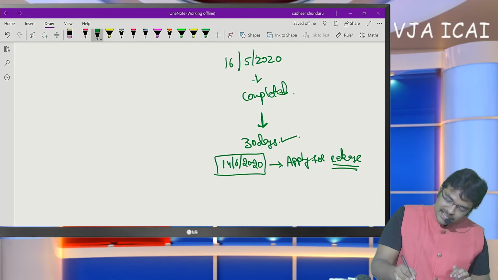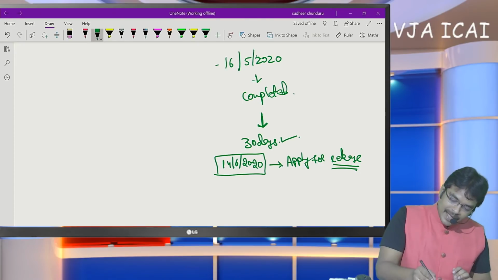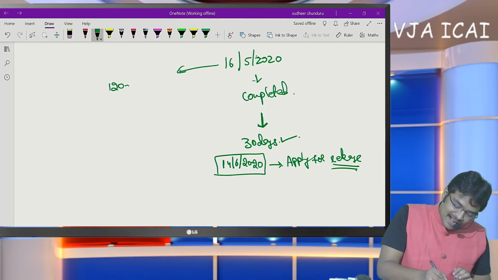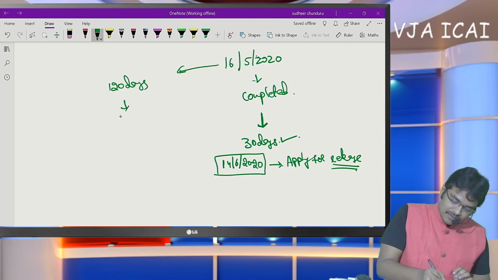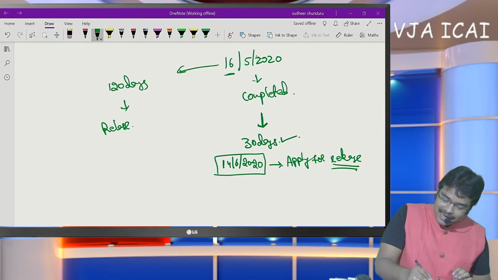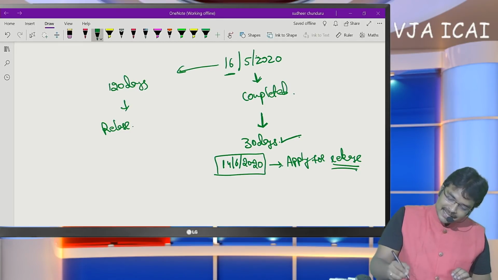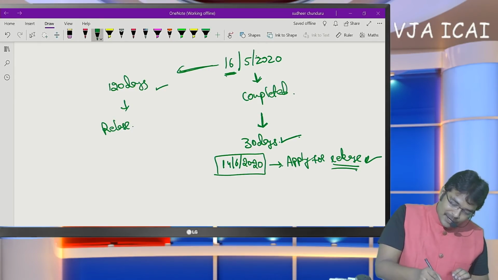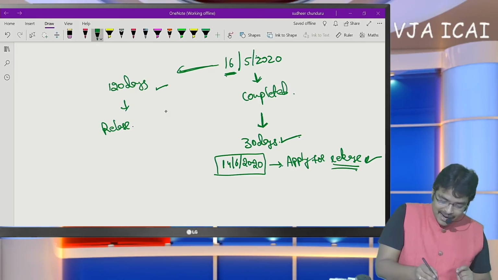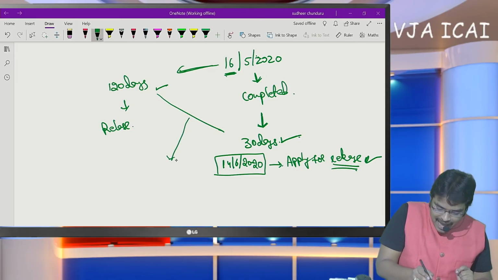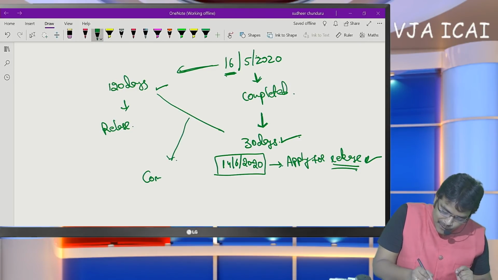Within 30 days, if the SSE applies, then within 120 days they are going to release. This 120 days should be calculated from this date. If the SSE applies within 30 days to release the asset, the department releases the asset within 120 days, provided in this gap the SSE gives complete explanation.